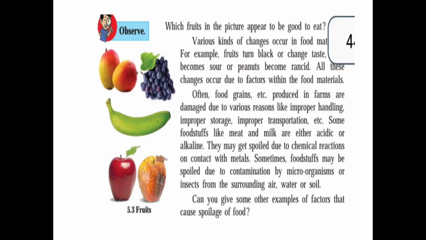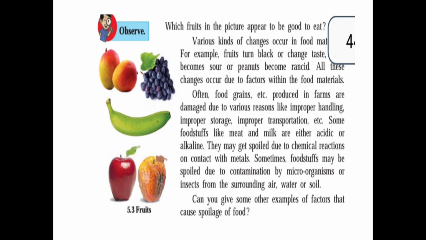Which fruits in the picture appear to be good to eat and why? Now if you observe the picture carefully, you can see the mangoes, grapes, banana and the red apple in the picture appear to be good to eat. This is because they appear to be fresh and not spoiled. Hence, they look fit for consumption. On the other hand, the wrinkled apple appears to be spoiled, as its color and the outer structure have been changed.